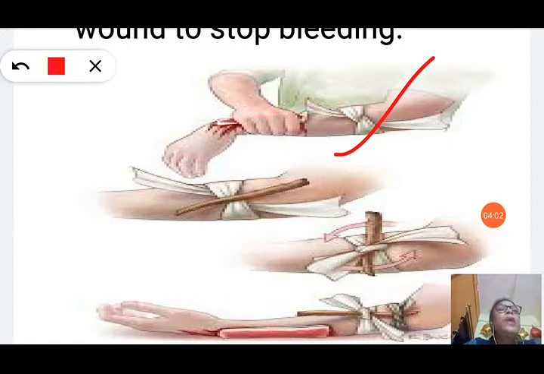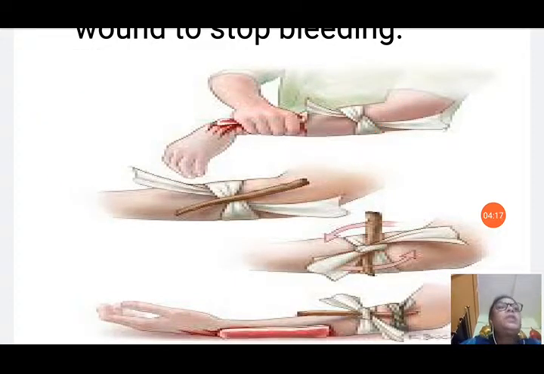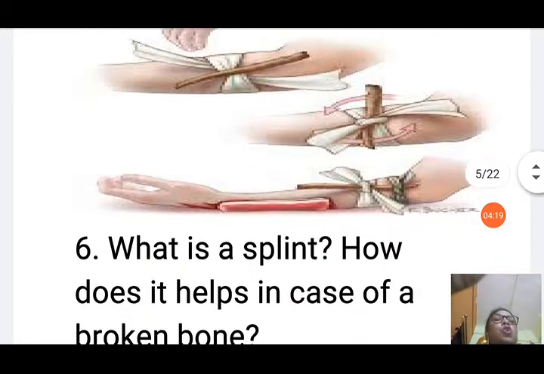You can twist the pencil, pen or any long object to tighten the tourniquet so that the flow of blood can be stopped.